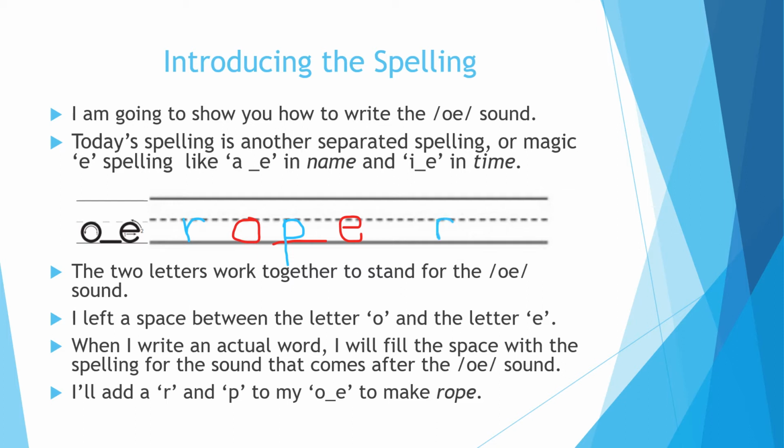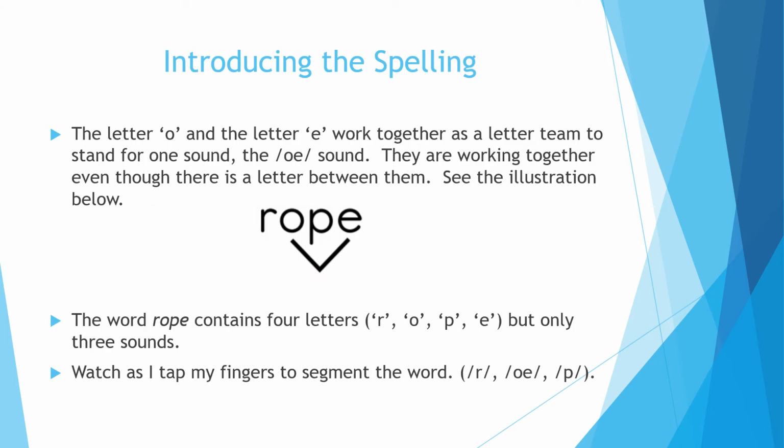Rope. For the word rope. Remember, the E makes the O say its name. Rope. Do you hear the O? The letters O and the letter E work together as a letter team to stand for one sound, the O sound. Say O. They are working together even though there's a letter in between them.